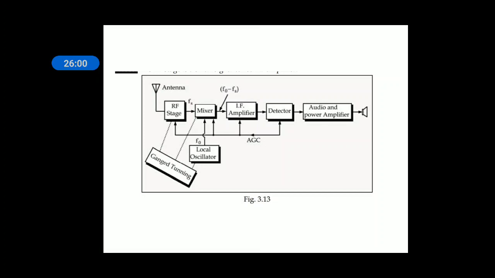Hence AGC will provide a negative feedback for the strong signals coming into the RF stage from the antenna. In this way AGC will automatically control the gain, and in turn the volume of the speaker.